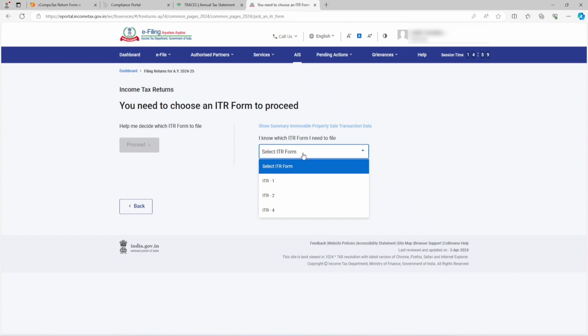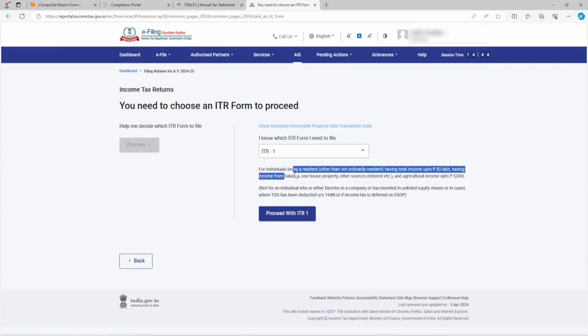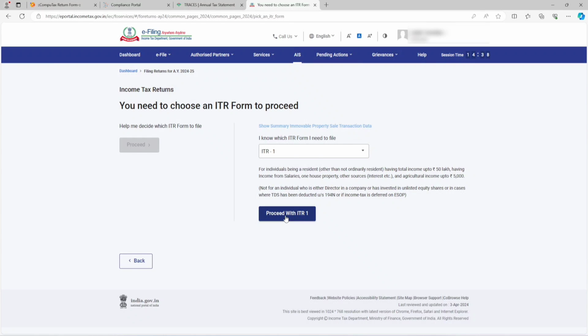Now select your ITR form, whichever ITR form you want to fill. We are going to file the ITR 1 form. It is for residents only. An NRI cannot file this form. If your income is up to 50 lakh from salary, house property and other sources, and agriculture income up to 5,000 rupees, it can be shown in this ITR form. Then click on proceed with ITR 1.